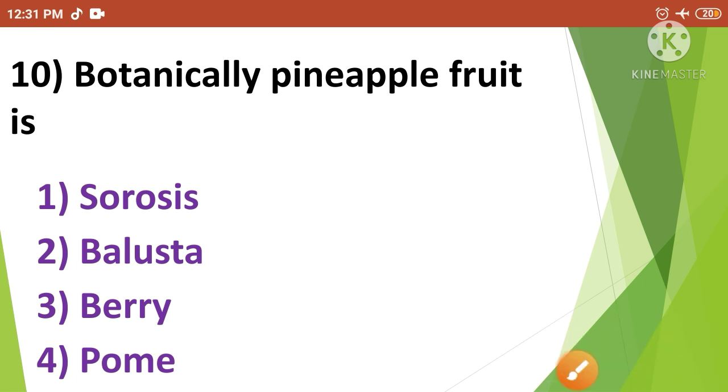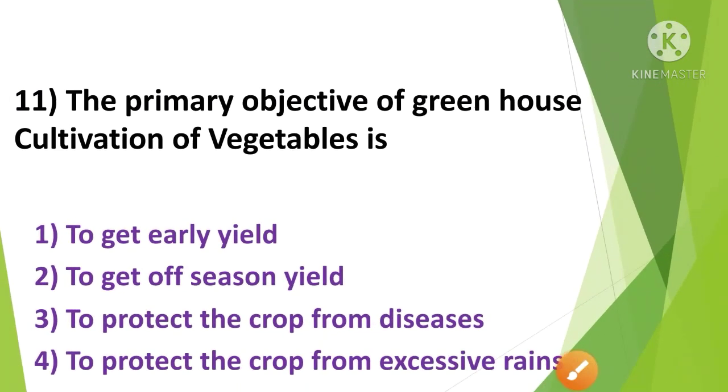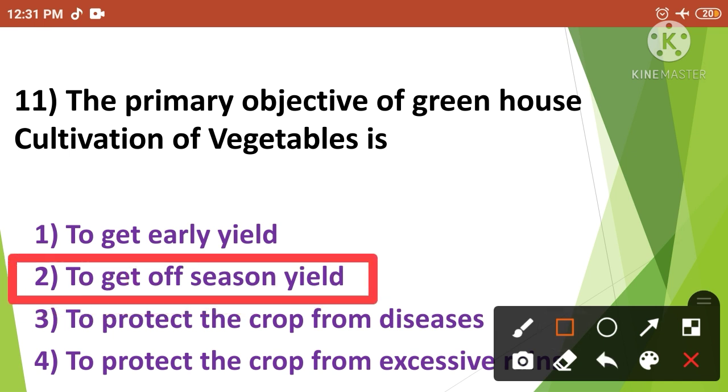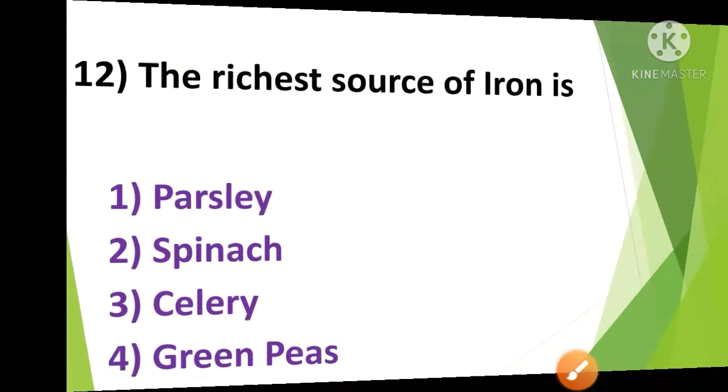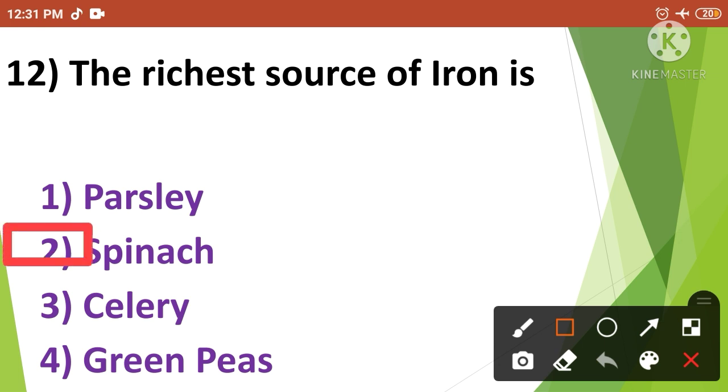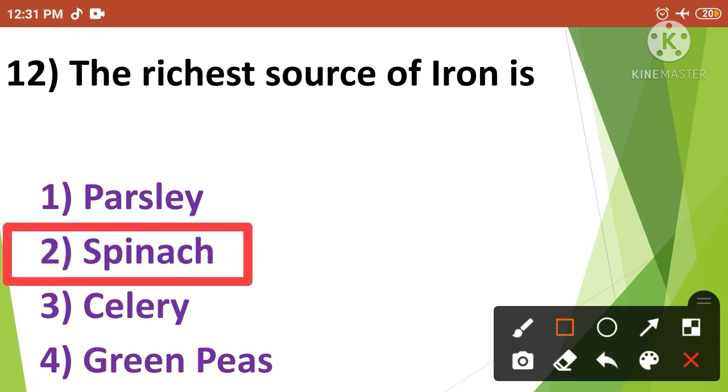Then next: the primary objective of greenhouse cultivation of vegetable is. The correct answer is option number 2. So the primary objective of greenhouse cultivation of vegetable is to get off-season yield. Then next: the richest source of iron is. The correct answer is option number 2. So the richest source of iron is spinach.